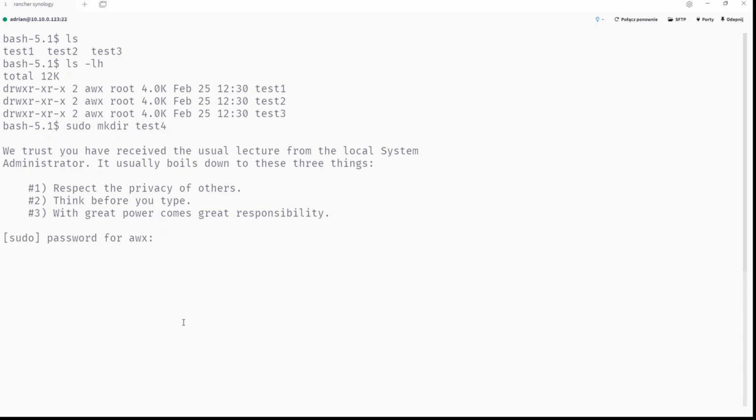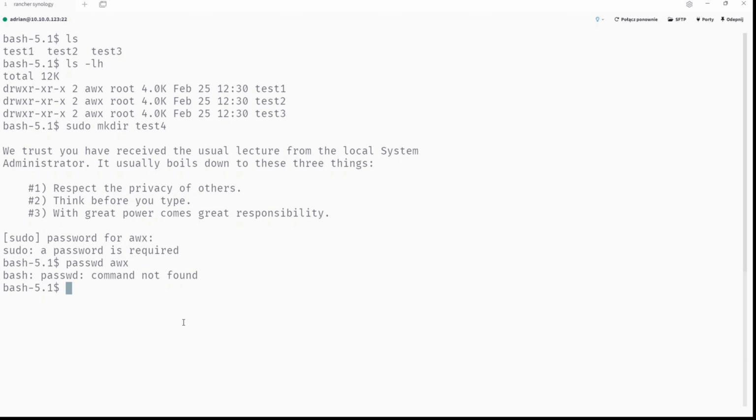You can, but only if you know the password for the AWX user inside the container. I have no idea what kind of password it is. So maybe the creator of the container will be able to provide a password for this user, but for security reasons, we have no idea how it is working. And what is interesting, we can try passwd AWX, and you can see command not found.